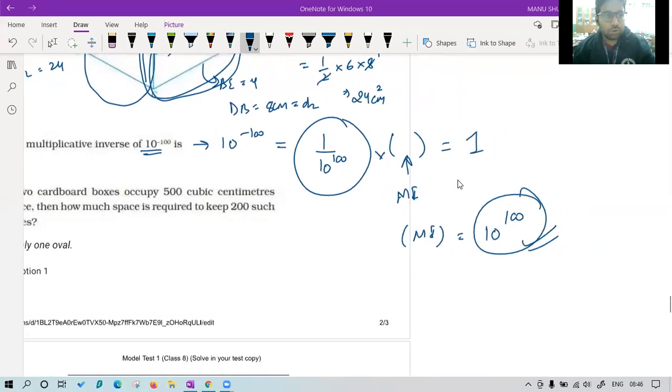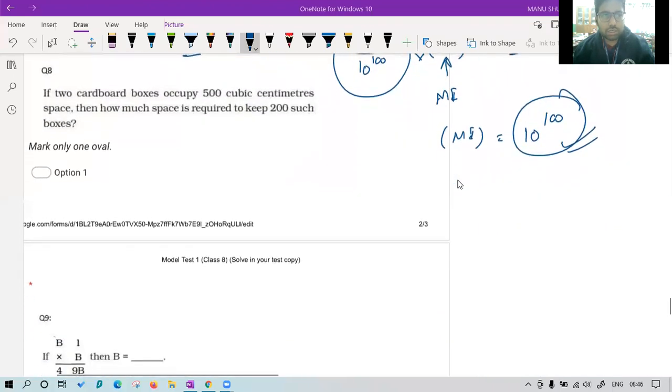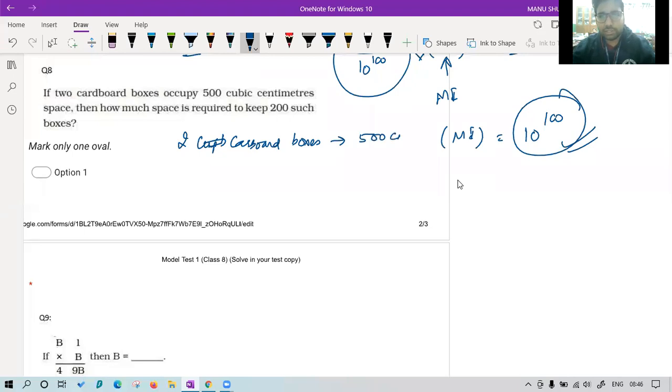Okay. Now question number 8. If two cardboard boxes occupy 500 cubic centimeter space. So there are two, class you only help me in this question. Two cardboard boxes occupy 500 cubic centimeters, that is a hint. This cube is a hint that we are having this thing as,